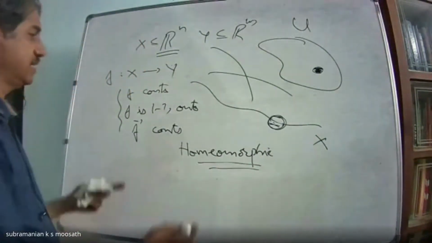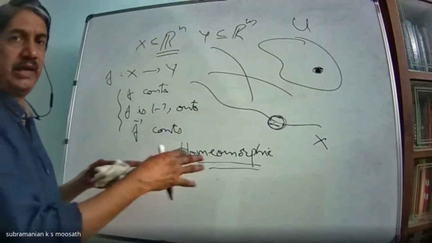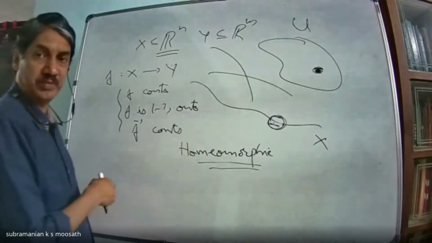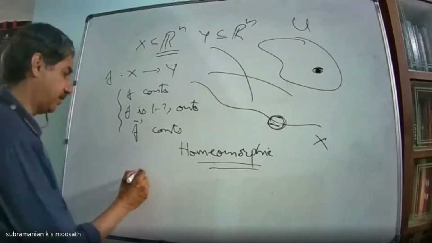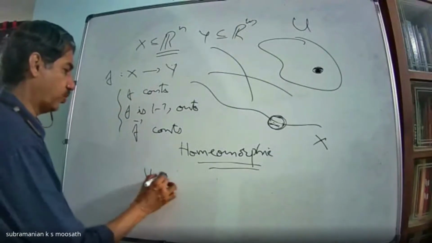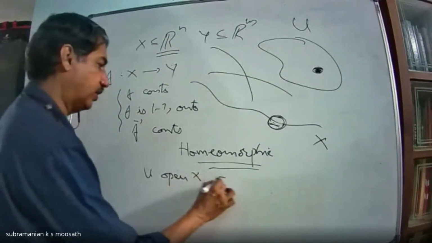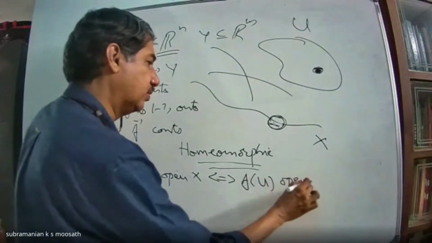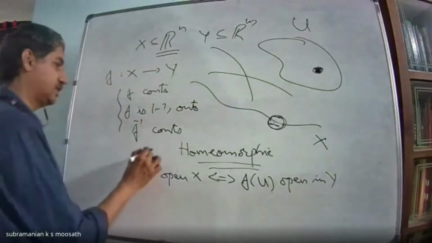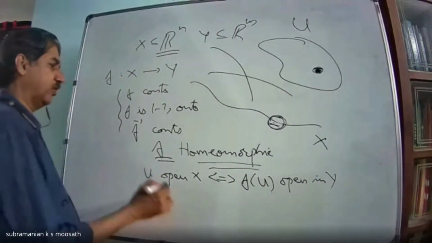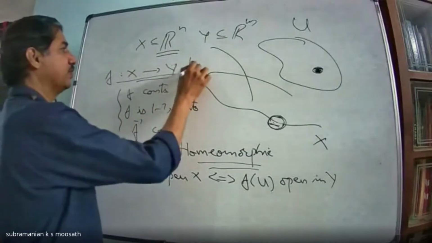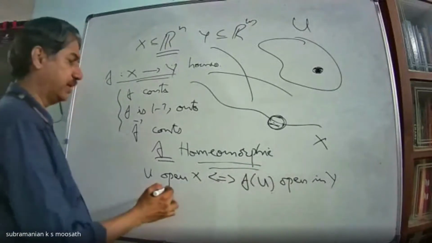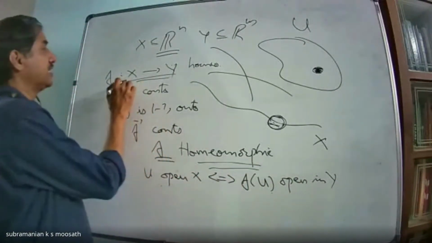And what we said is, it is like groups are identified using isomorphism, topological spaces are identified using homeomorphism. Why are we saying like that? Yesterday we said that if f is a homeomorphism from X to Y, then U is open in X if and only if f of U is open in Y, because f inverse is also continuous.